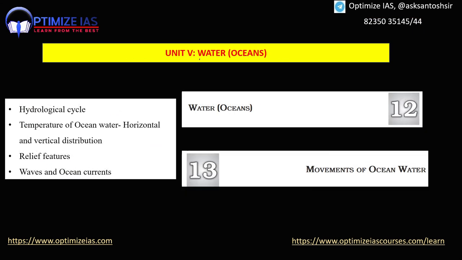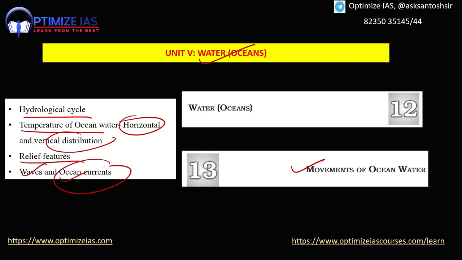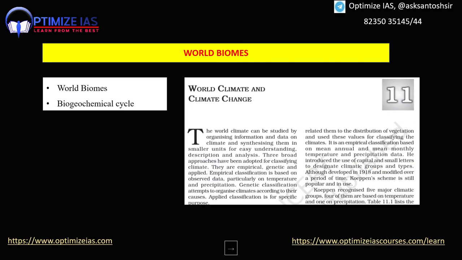Next one is oceanography. In oceanography, there is one chapter, motion of ocean water. Here, guys, hydrological cycle, then temperature profile of water, horizontal and vertical distribution of temperature, then relief features of ocean topography, very important, then waves and ocean currents. Here ocean currents are very important, very popular. Ocean currents are very popular in UPSC. Every 2-3 years you will have one question on ocean current. Okay, very important.